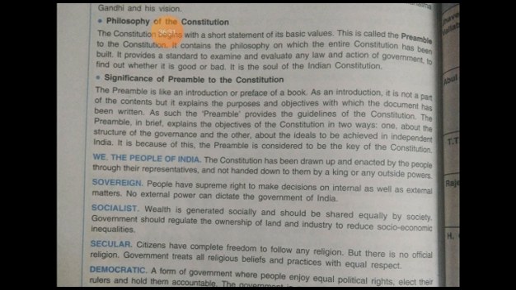It provides the standard to examine and evaluate any law and action of government to find out whether it is good or bad. It is the soul of the constitution. The Preamble is called the soul of the constitution.